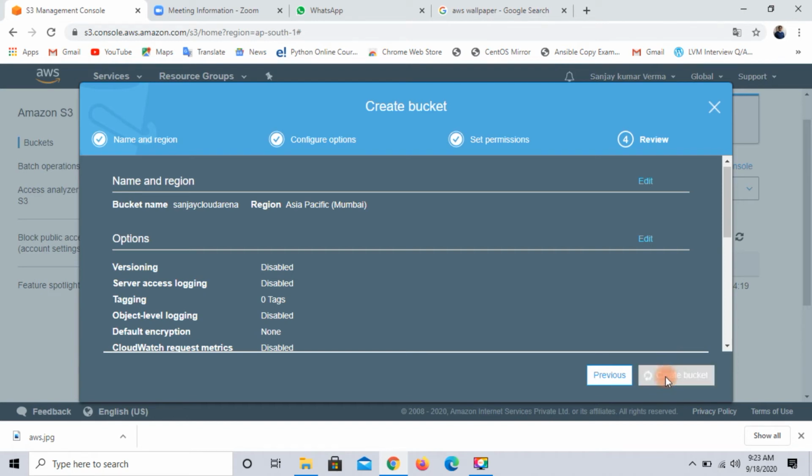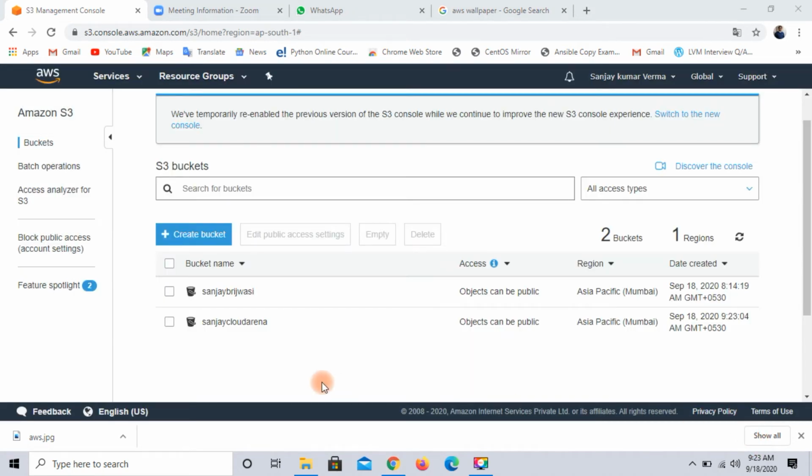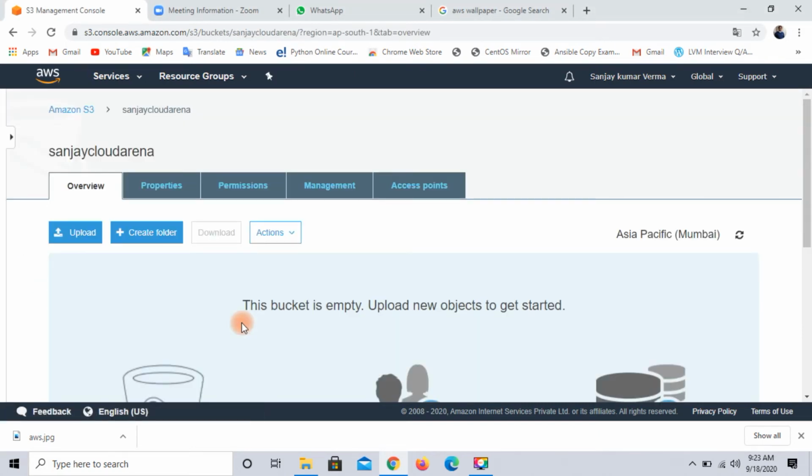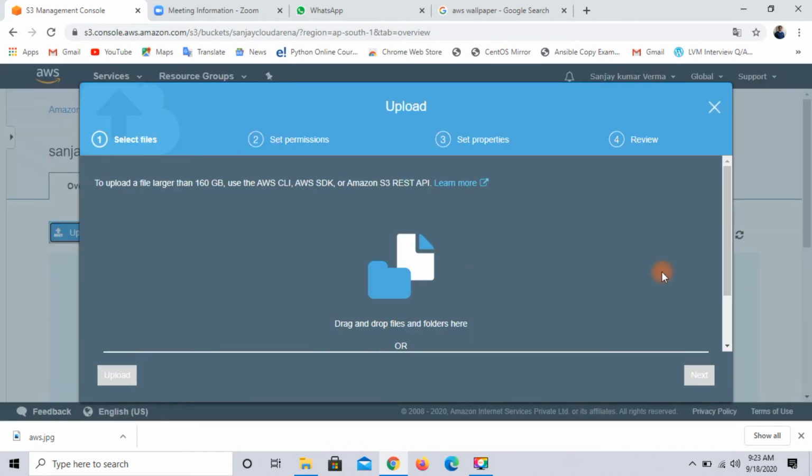You can see my bucket has been created, whose name is Cloud Arena. Then I will store my object. Object means my data. Then click on your bucket and then click on upload, and if you want to create a folder then you can do that, but right now I am uploading my object directly.